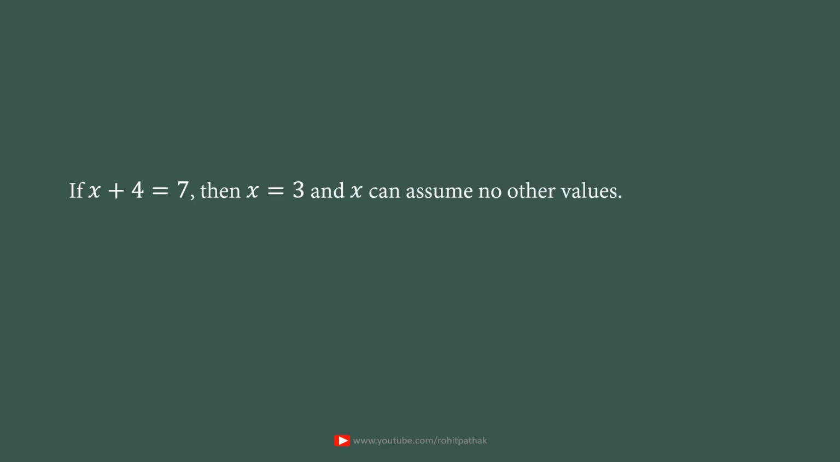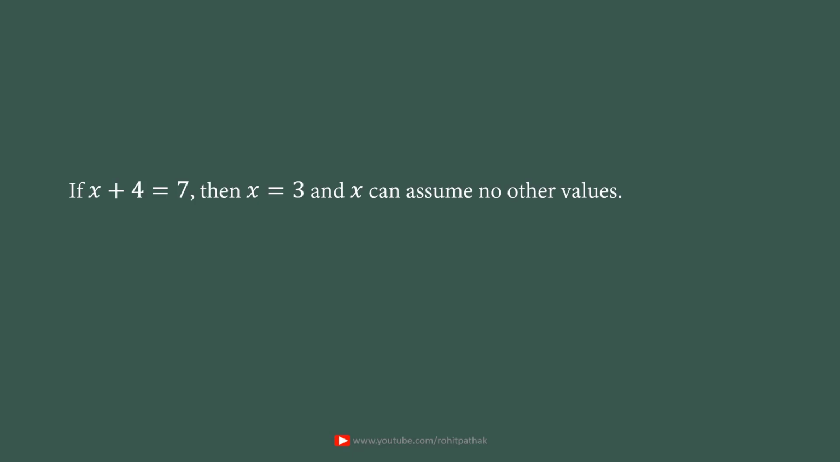Today in this video we shall discuss random variables. We are already familiar with the variables in calculus and algebra, where the variables assume values with certainty. That means their values are fixed during a particular discussion. For example, if x plus 4 equal to 7, then x equal to 3 and x can assume no other values.